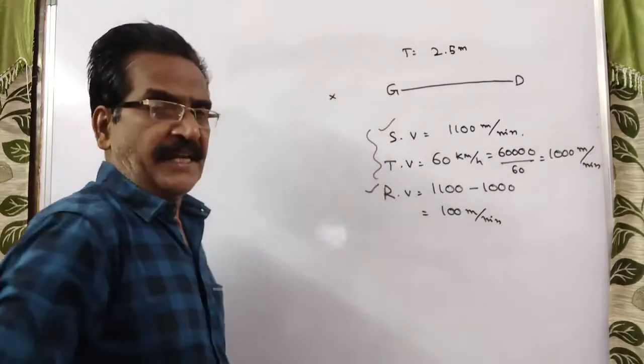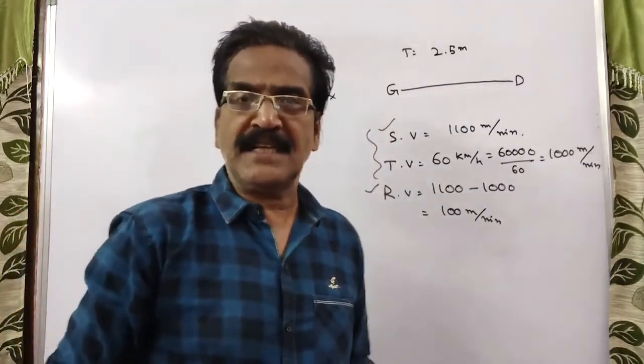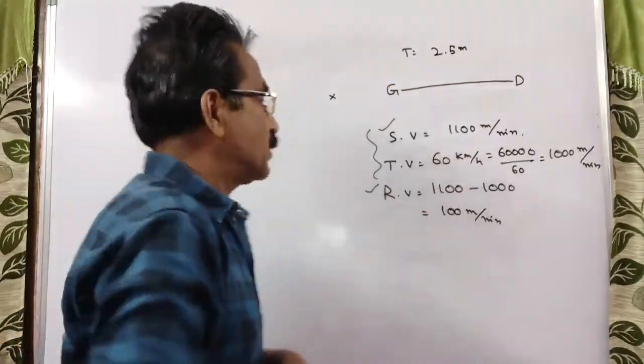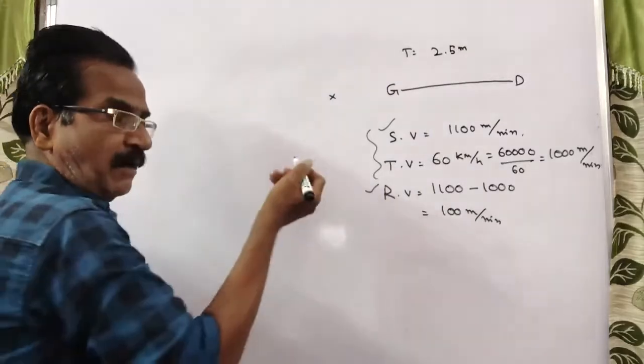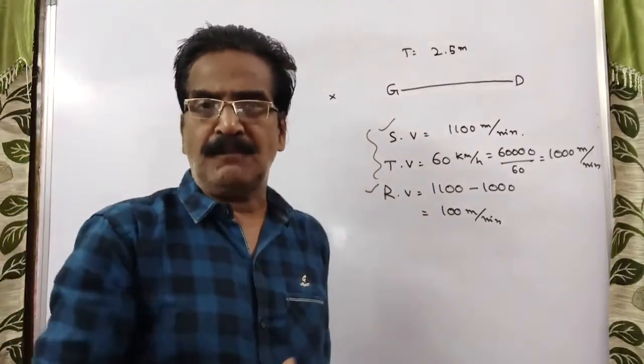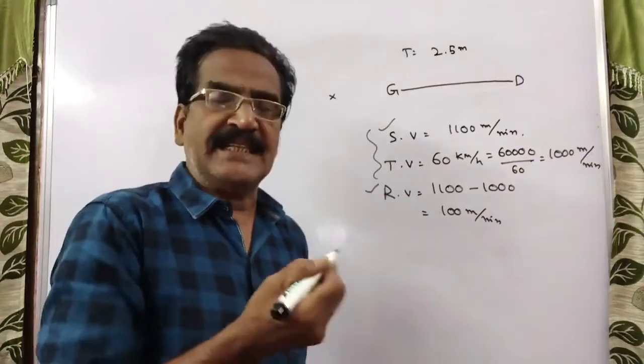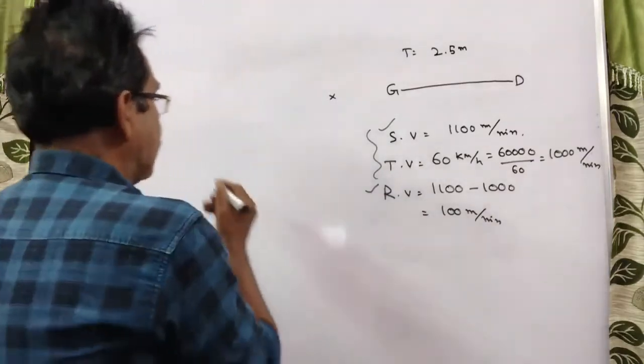Now we know the relative velocity, and we know the time. So now the length of the train, or the distance traveled by the sound in 2.5 minutes, that is the length of the train.